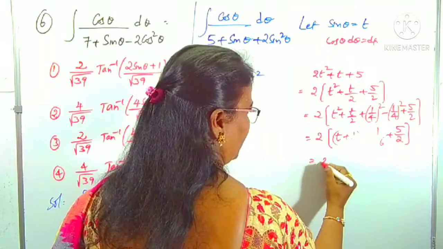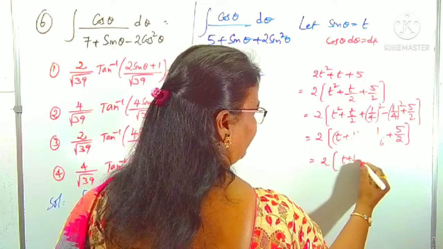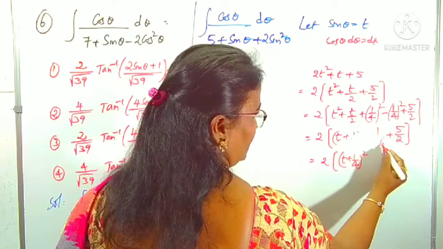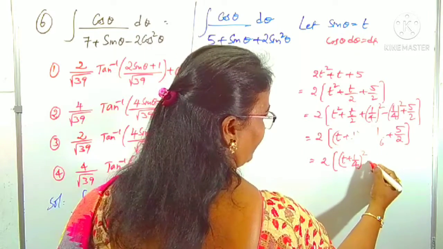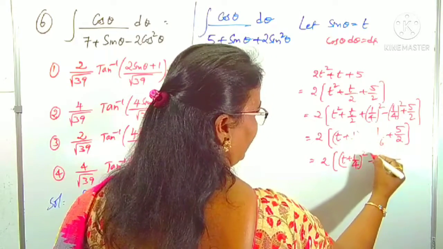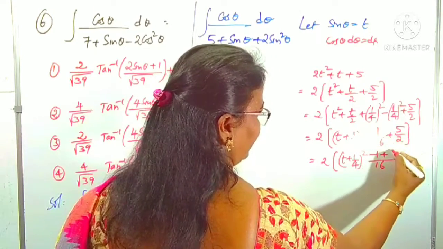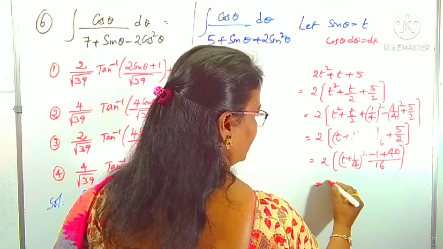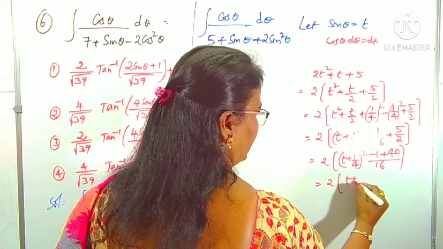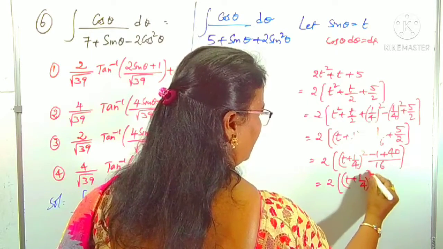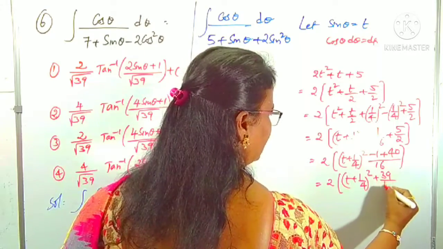Right, again 2 into t plus 1 by 4 whole square. 16 is the LCM. Here minus 1 plus 2 eights 8, 8 fives is 40. Therefore, this is 2 times t plus 1 by 4 whole square plus 39 by 16.